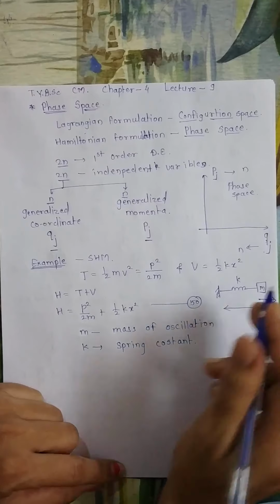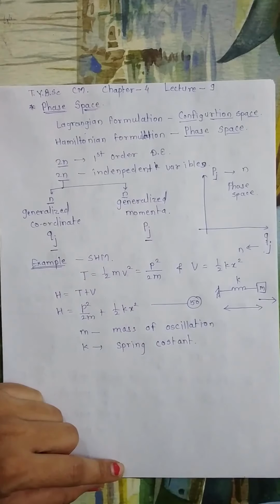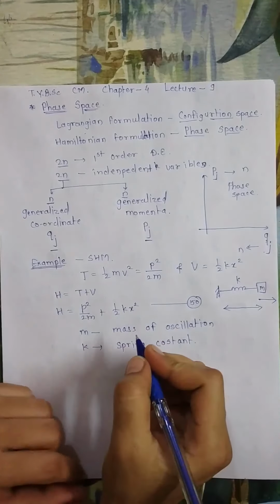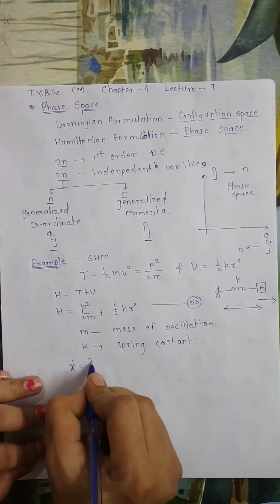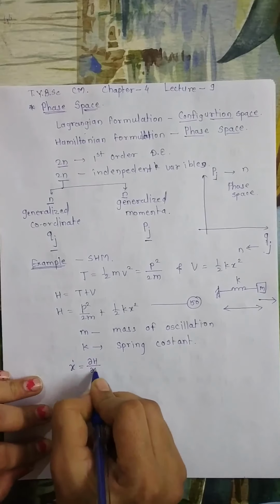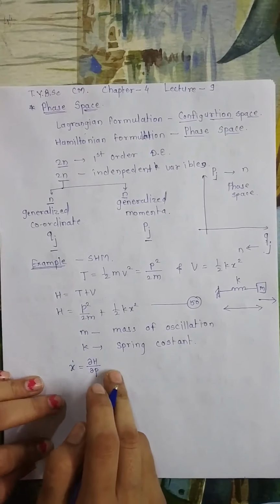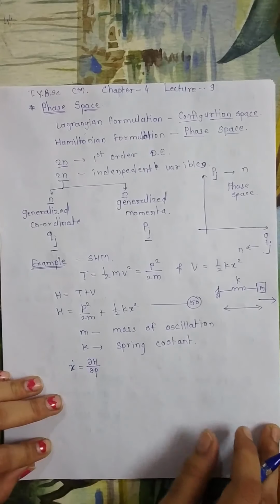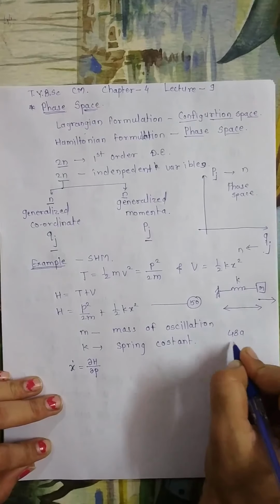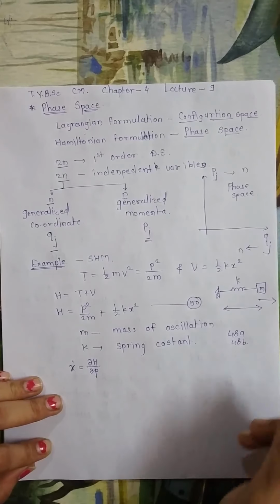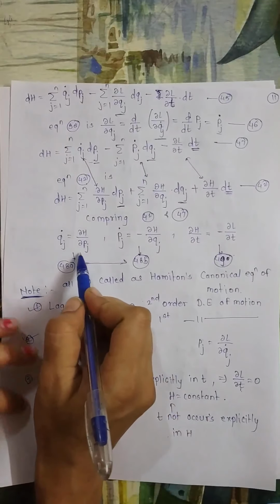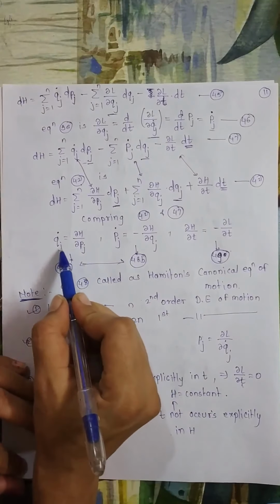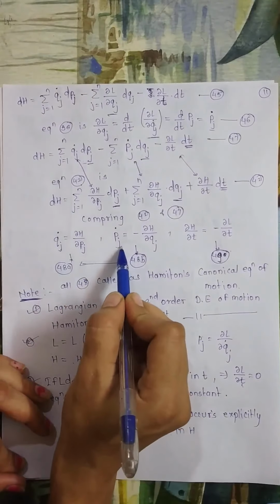This spring constant k comes from this picture. Now the equation of motion. To find the equation of motion, we can find x dot as x dot equals dou H upon dou p. This comes from equations 48a and 48b. Let me show those equations. In those equations there are qj dot and pj dot.